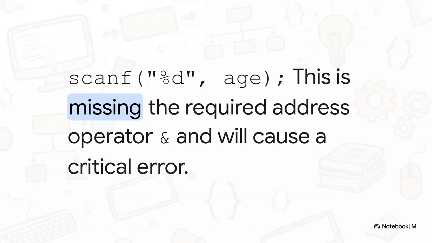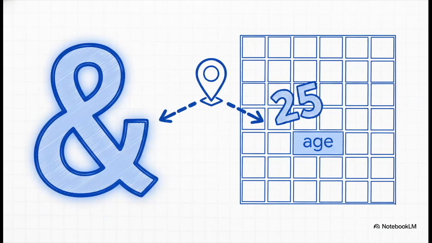Okay, everyone, pay very close attention. I am about to show you what is maybe the single most common and most dangerous mistake that beginners make in C. This line of code here looks perfectly fine, but it has a critical flaw, and it will almost certainly crash your program. And the fix is one tiny but absolutely vital character, the ampersand, this little and sign.